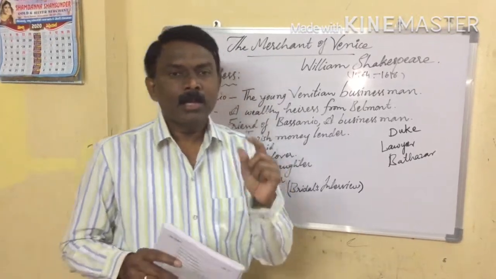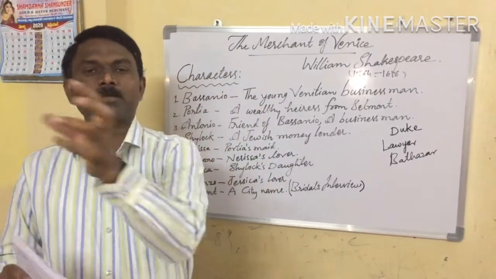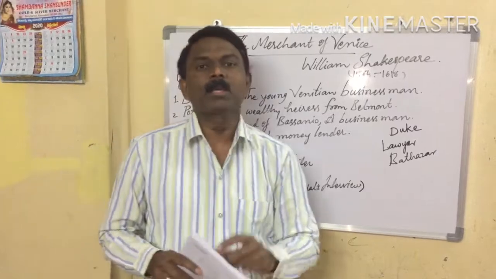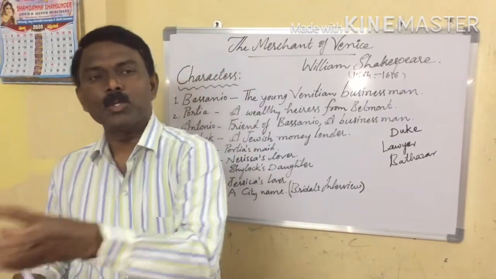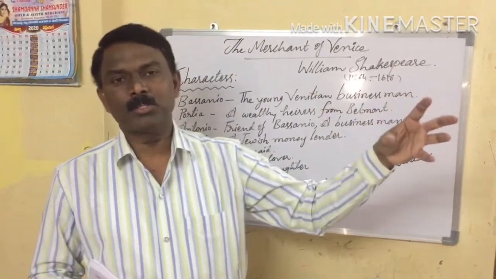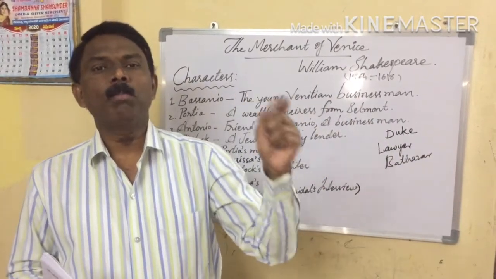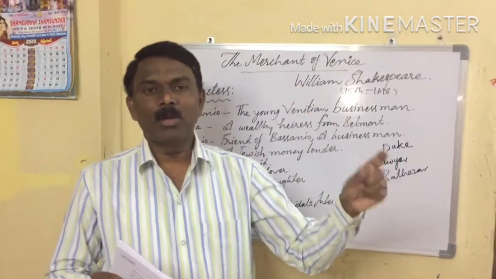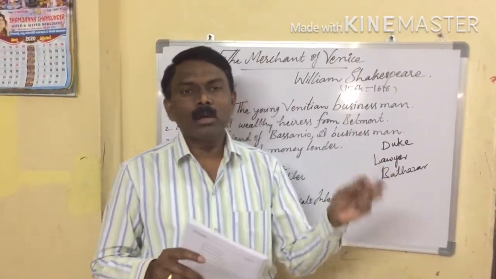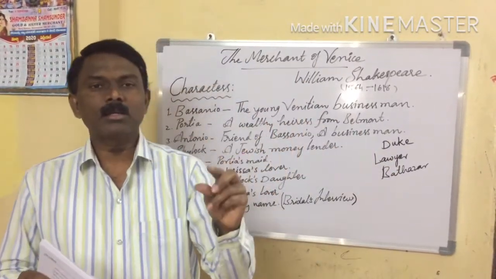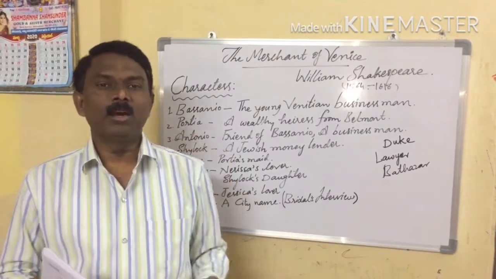But here the young lawyer started explaining to Mr. Shylock, you can take your one pound of flesh but without dropping a single drop of blood from his body. So now the turning point occurred by the young lawyer.